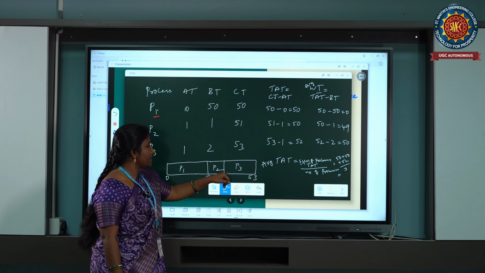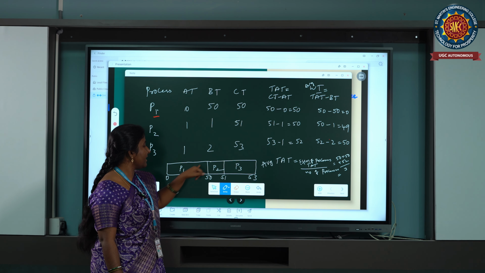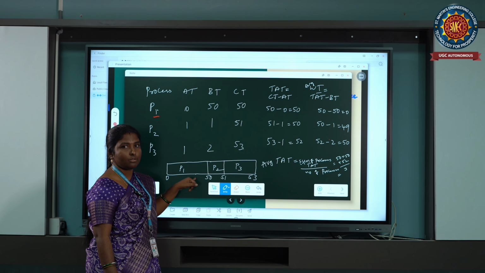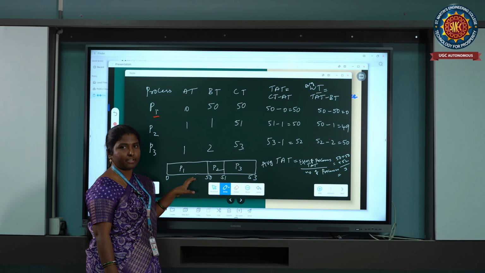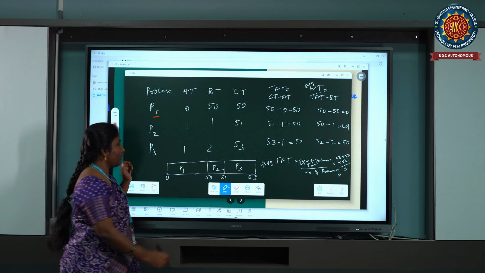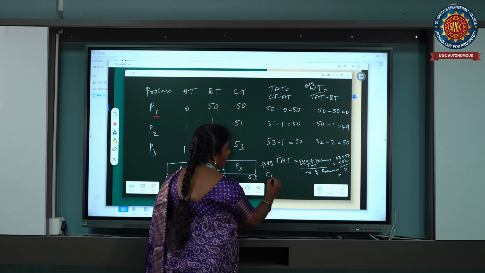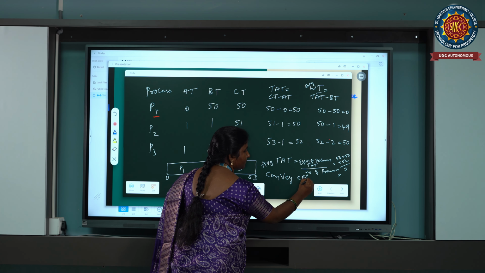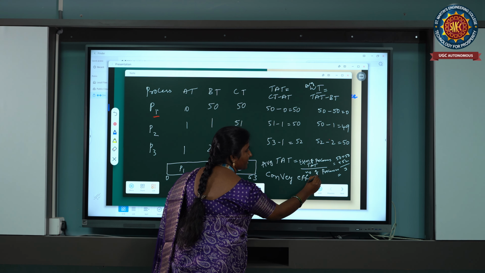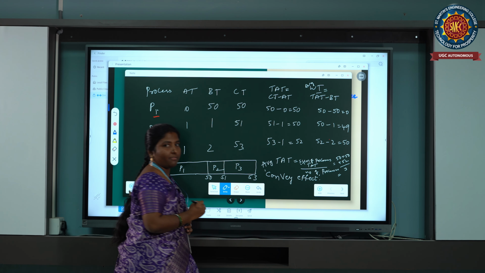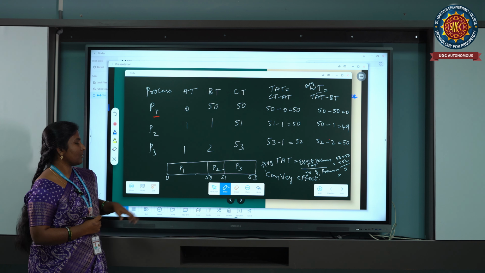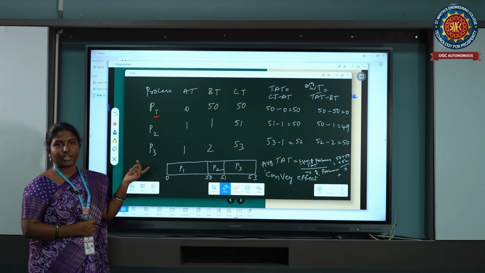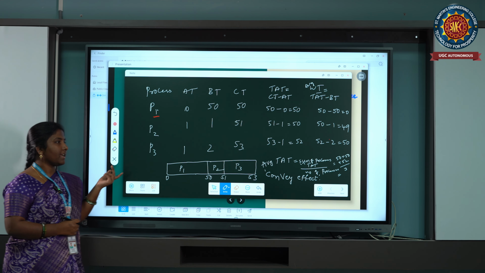The other processes are waiting till the execution of P1 is finished. This effect is called the convoy effect. That is the problem we are facing with the first scheduling algorithm, FCFS. The disadvantage with FCFS is the convoy effect. So to overcome this, the next scheduling algorithm is SJF.